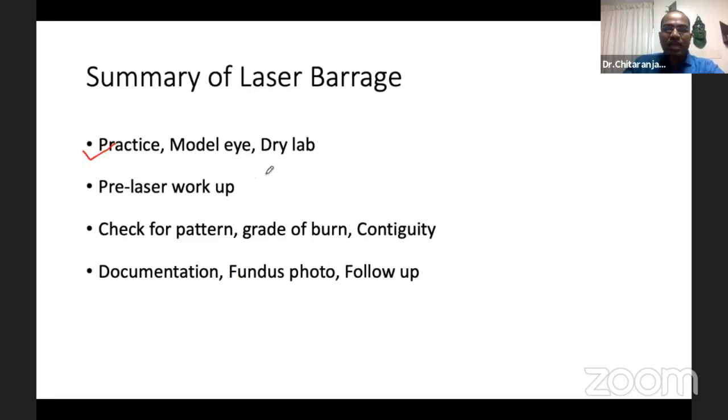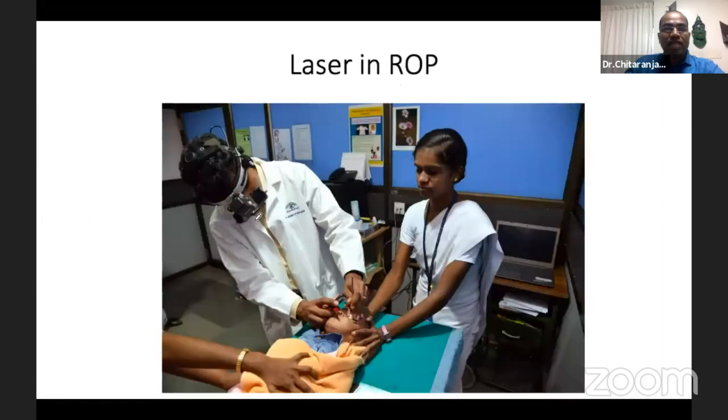especially for beginners, the fellows and all. Pre-laser workup definitely helps, and we should check for the pattern, grade of the bund, and continuity of the bund, and documentation and follow-up really help.